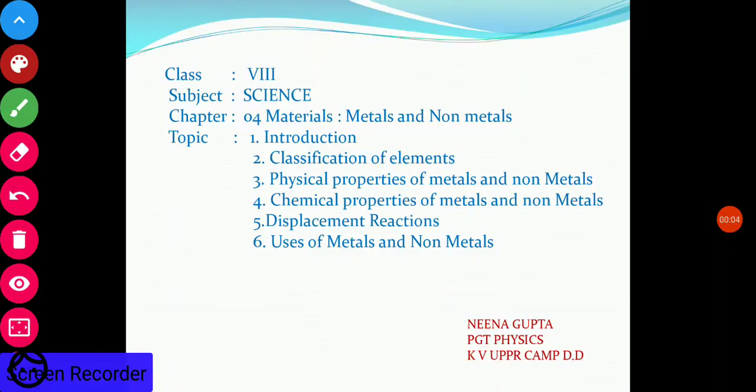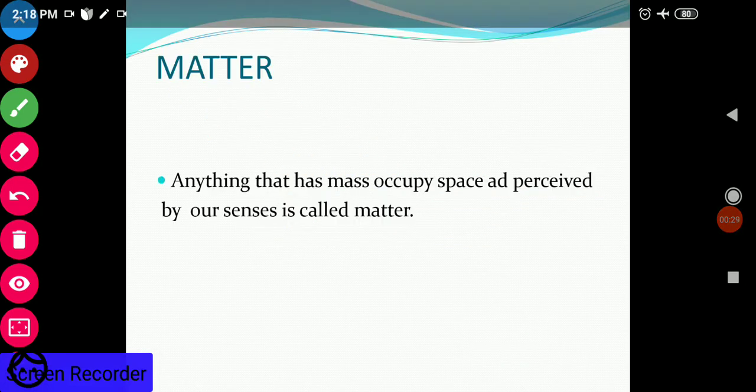Good evening, children. Today we are going to start the next chapter, Materials: Metals and Non-Metals. In this chapter, I am going to cover the following topics: classification of elements, physical properties of metals and non-metals, chemical properties of metals and non-metals, displacement reaction, uses of metals and non-metals.